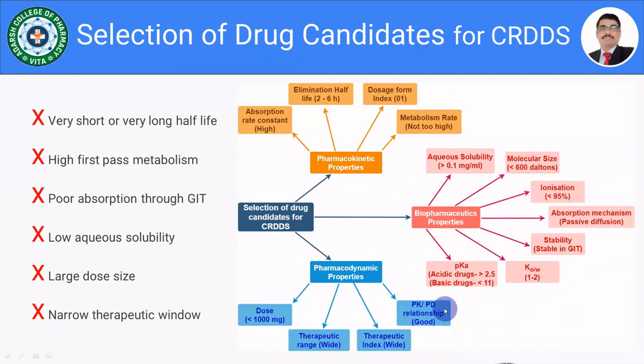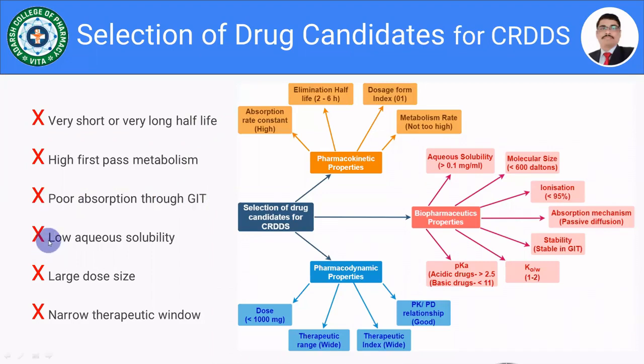So in all, while selecting the suitable drug candidate for CRDDS, the drug should not have a very short or very long half life. Then it should not have high first pass metabolism. Drugs with poor absorption through the GIT are not suitable.